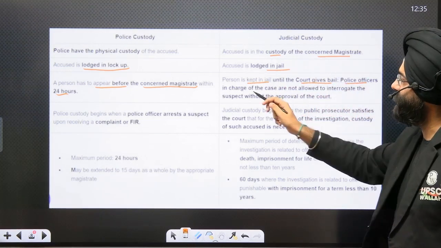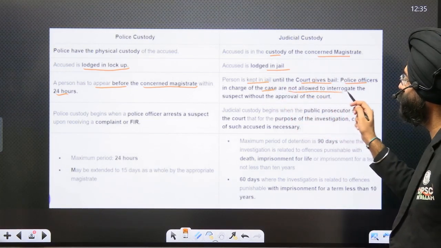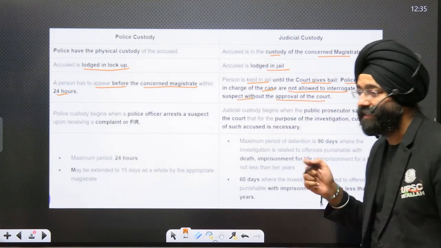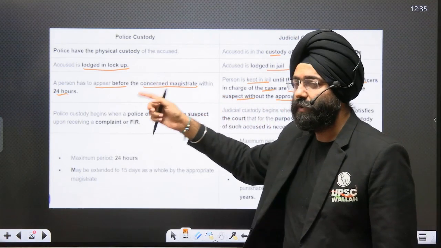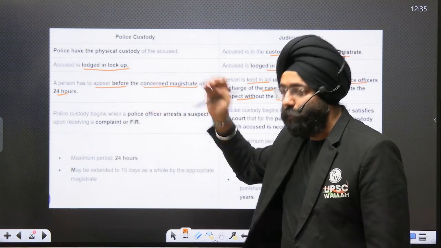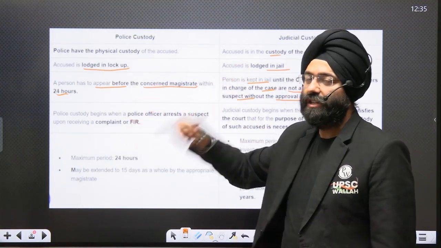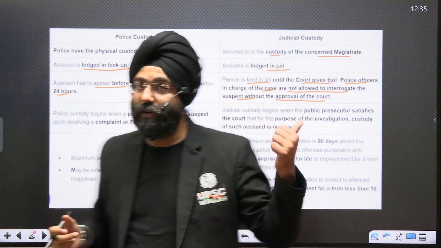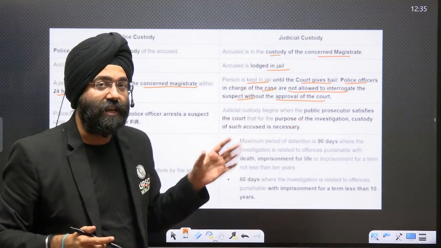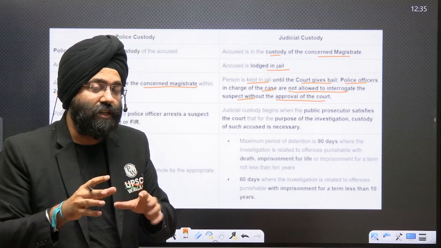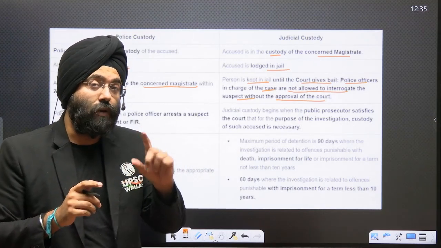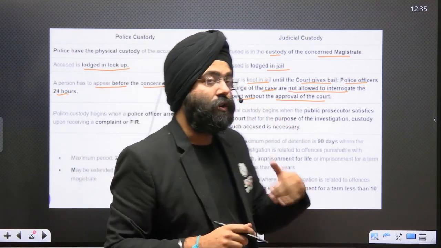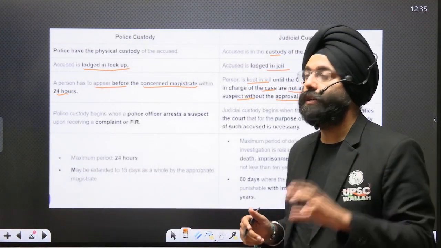In judicial custody, police officers in charge of the case are not allowed to interrogate the suspect without the approval of the court. Now, this is the difference. Because within the 24 hours when the person is in police custody, the police can ask any question and interrogate; it is under their discretion. But when the person is under judicial custody, the police cannot interrogate an accused person without the permission of the court. That means it gives more protection to the person who is accused.